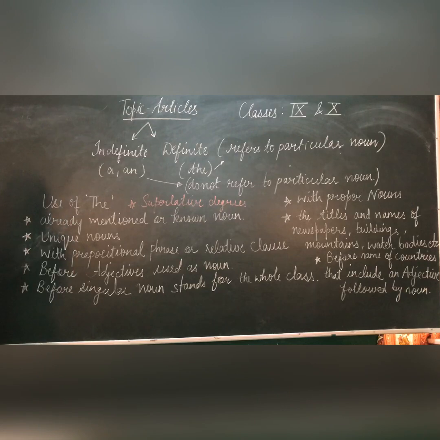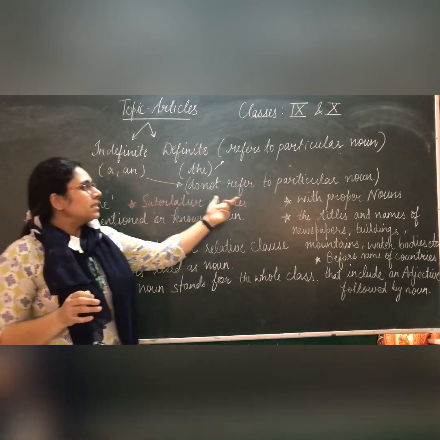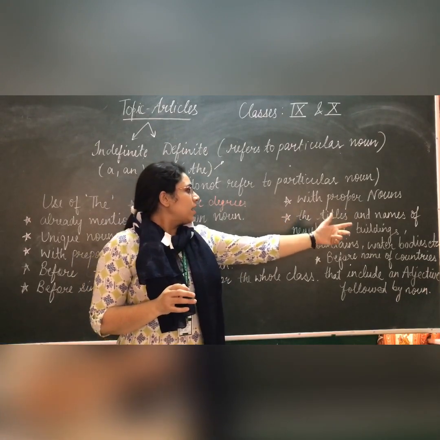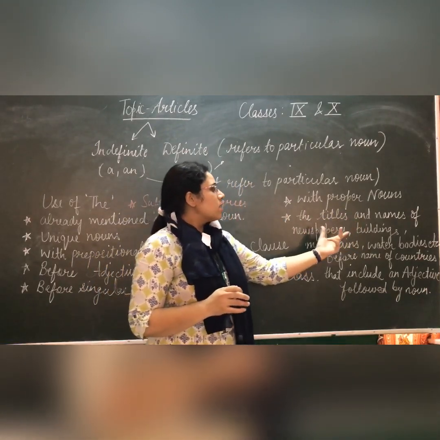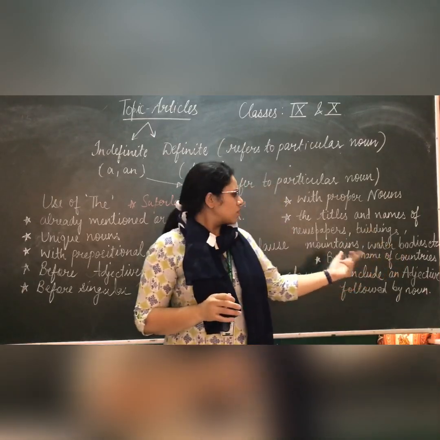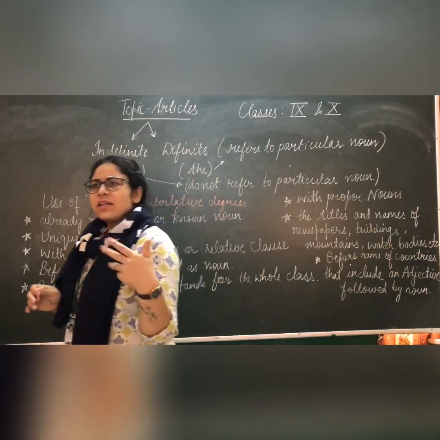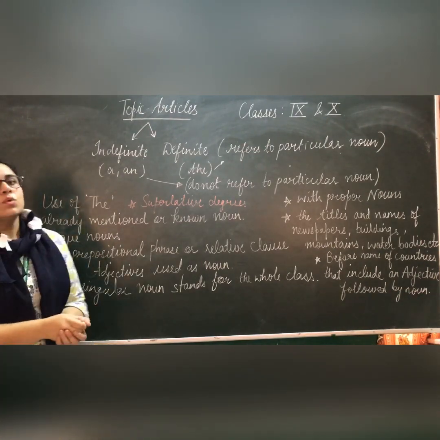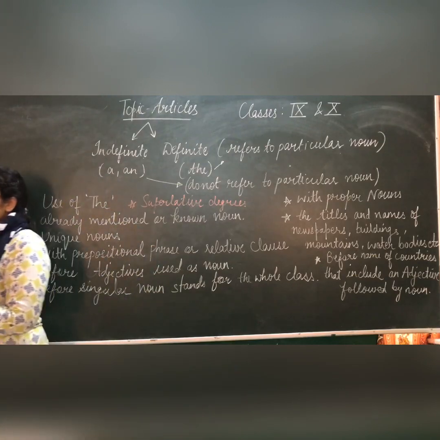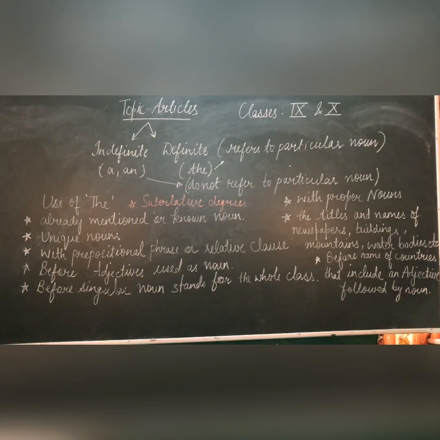Next, we use the with titles and names of newspapers, buildings, mountains, and all the water bodies: oceans, seas, canals, rivers. With the names of all these nouns, we use article the. For example, the Queen of England, that is a title.